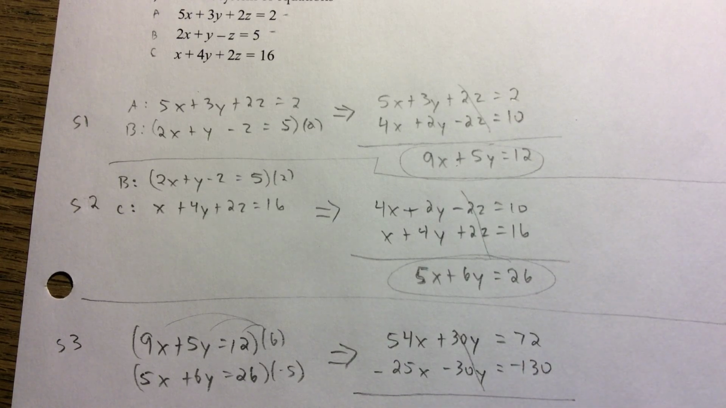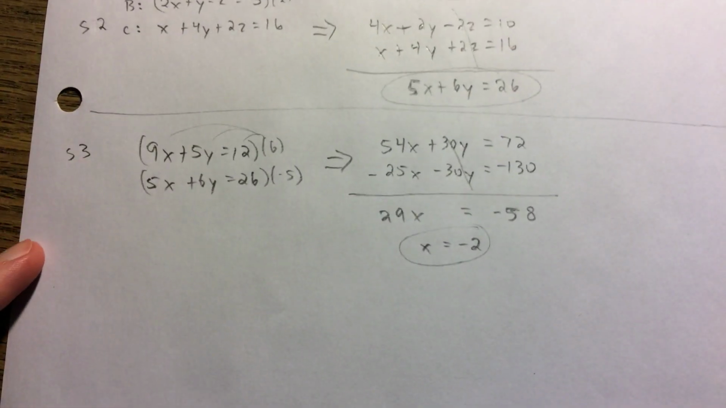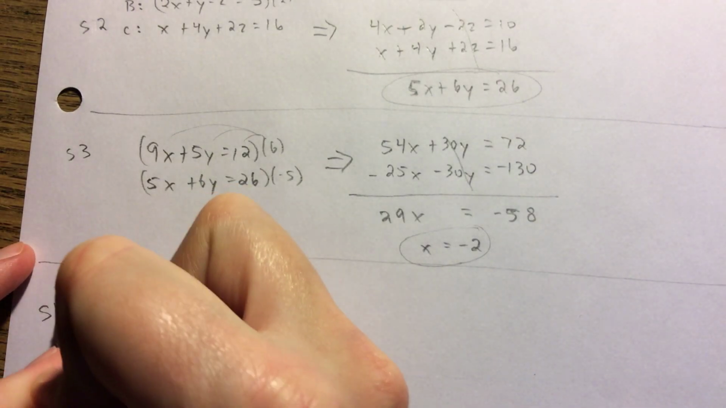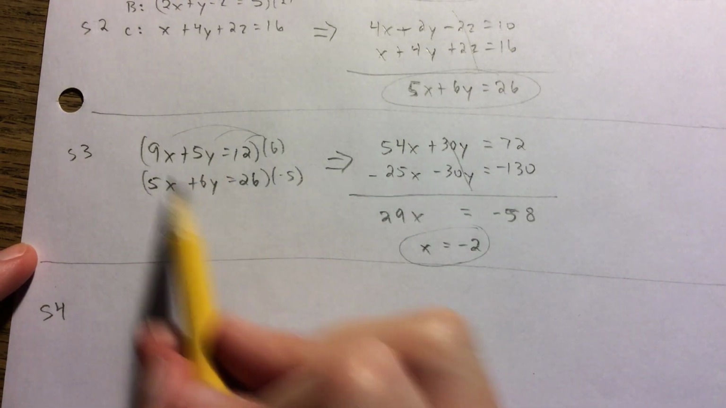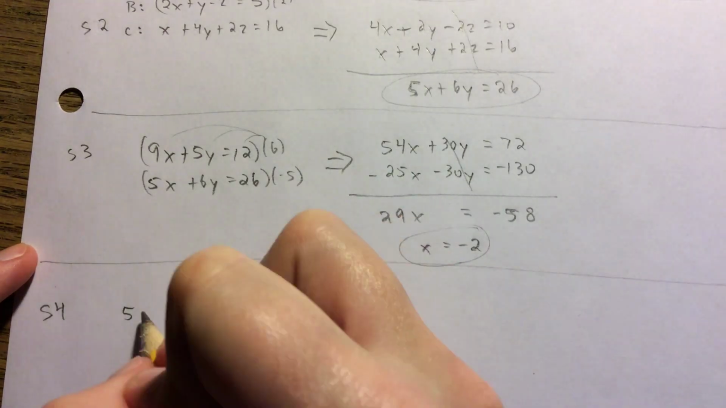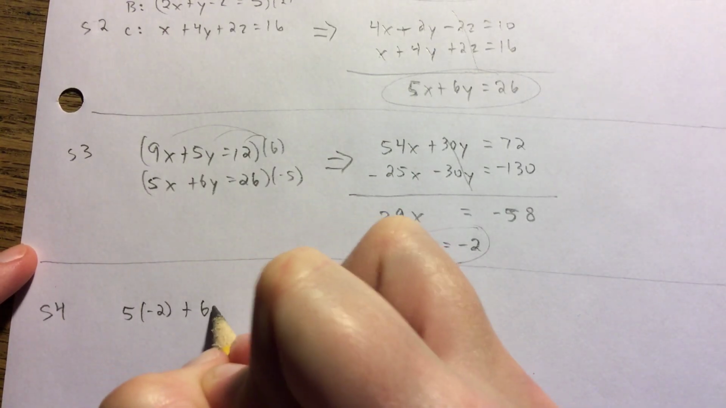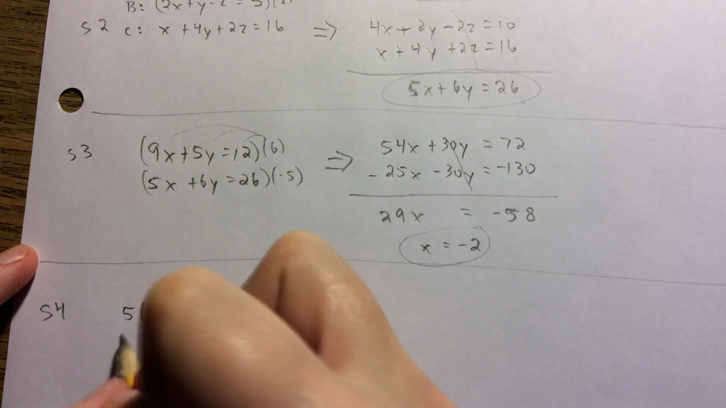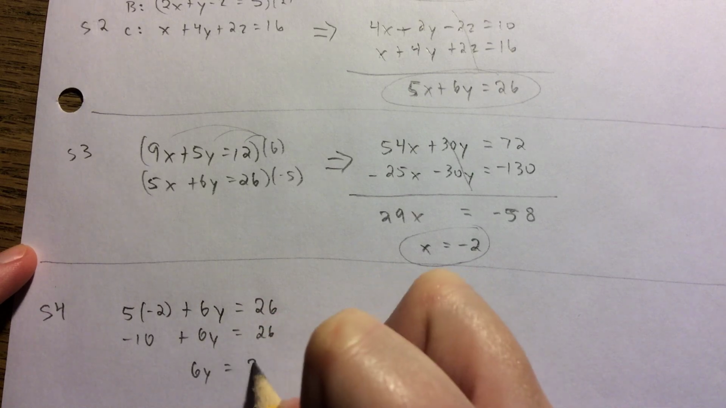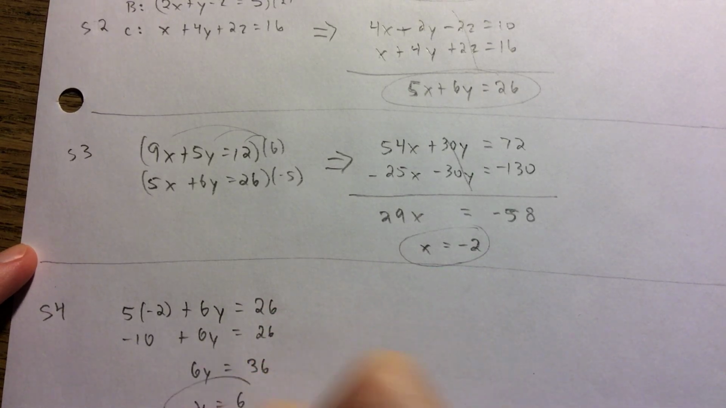So I actually have an x value now. How fun is that? Now we take the x and substitute it back into one of these 4 that I have here. So this is going to be step 4 now. Substitute that back in. I'm going to go back over to these because these look easier. I'm going to take that bottom one. So I have 5 times negative 2 plus 6y equals 26. So this is negative 10. I'd add 10 to both sides and divide by 6. I've got a y value, and then now I need to get a z.